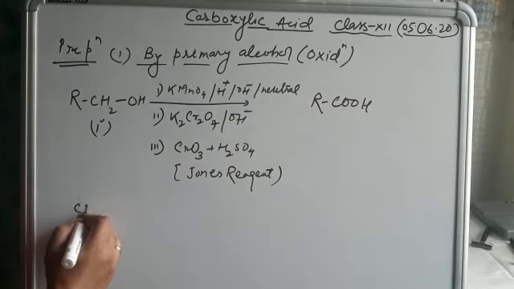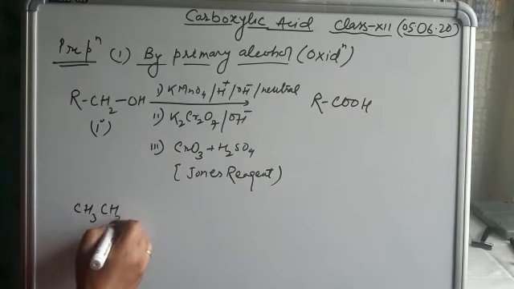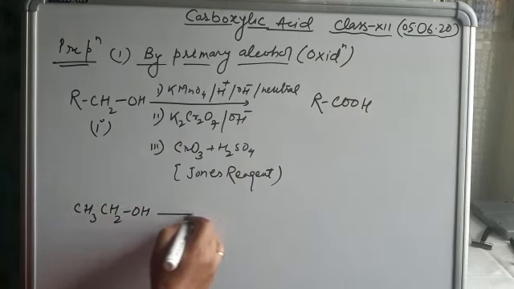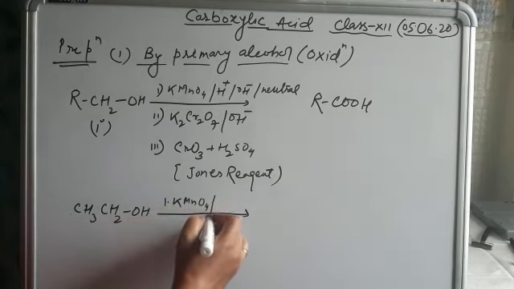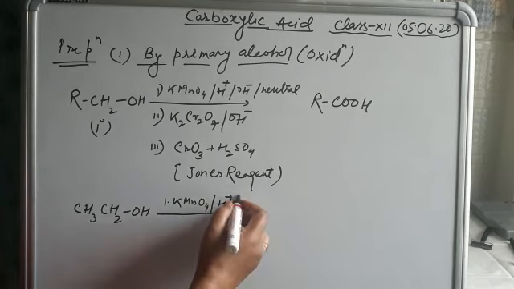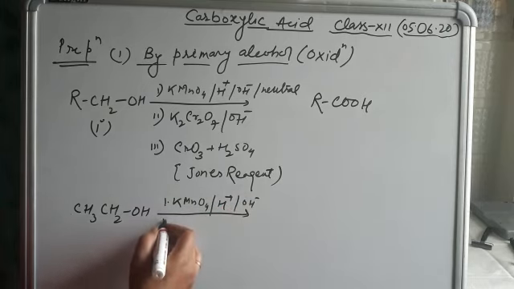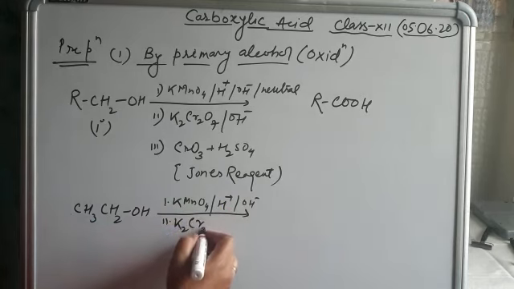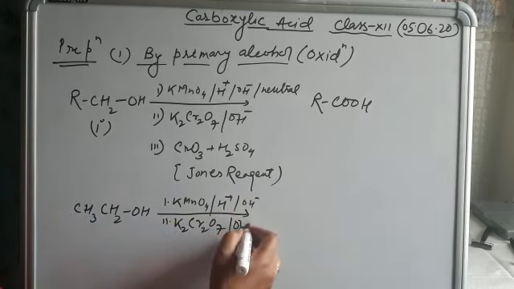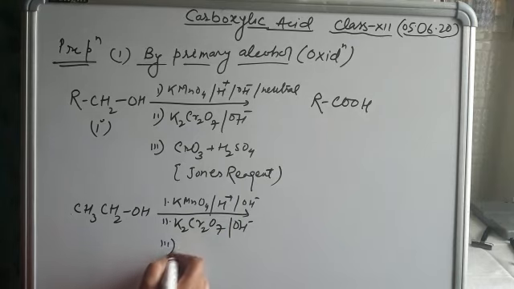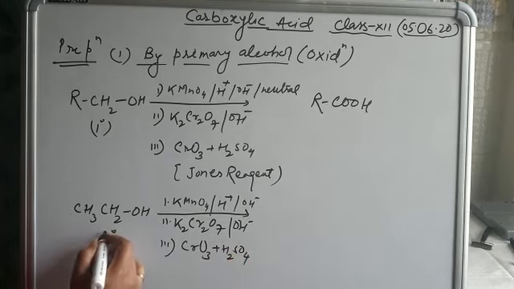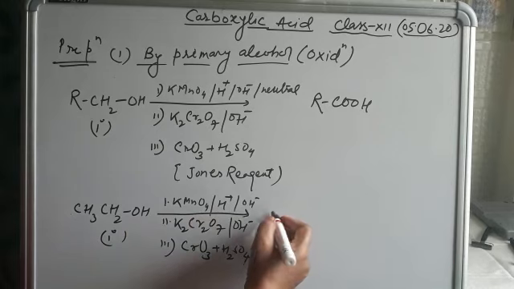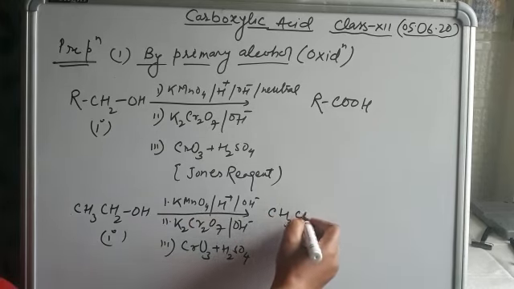For example, if we take CH3CH2OH, in the presence of any oxidizing agent like KMnO4 in acid or basic medium, potassium dichromate in any medium, and third one chromium trioxide or Jones reagent, the primary alcohol, 1 degree alcohol, is directly converted into acid.